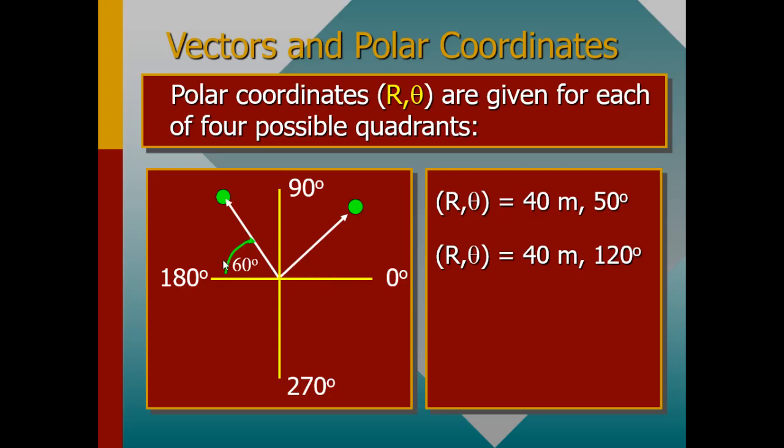So if the angle in the second quadrant is 60 degrees, you don't have to consider that 60 degrees. Instead, you need to consider the other angle. The answer you get when you subtract 180 minus 60. So you're going to say 180 minus 60, and this will simply give you 120. So remember that you don't consider that angle for the second quadrant. Instead, you consider the other angle.